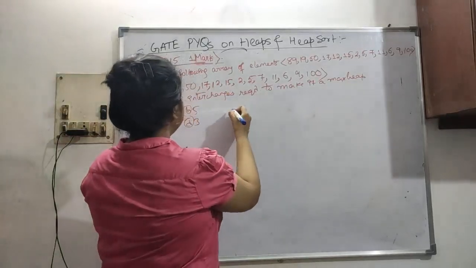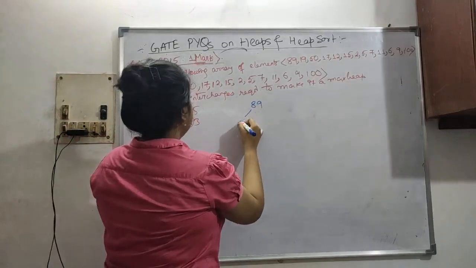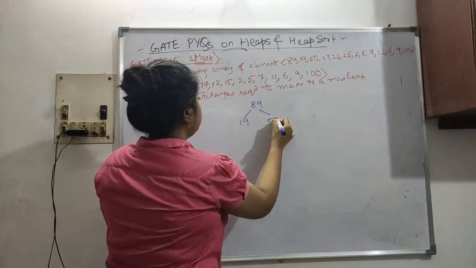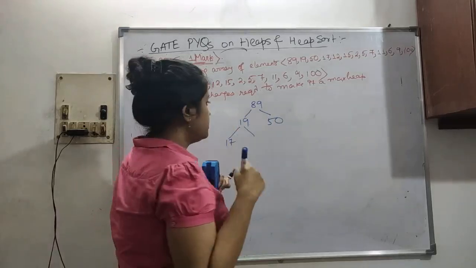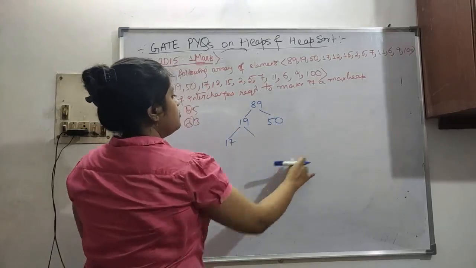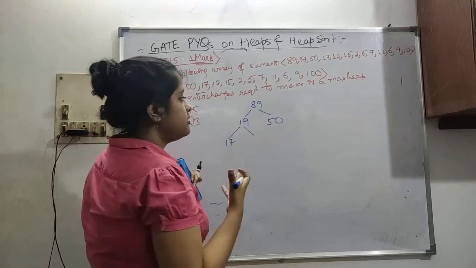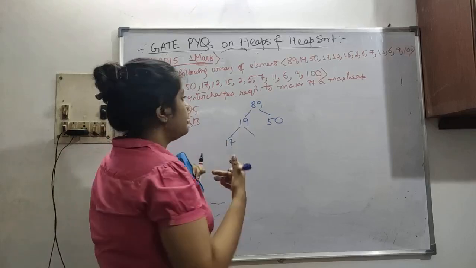Okay, now let's draw the tree first. 89, 90, then 50, then 17. While drawing the tree, don't interchange, because we have to see how many interchanges are required at the end of doing this tree.